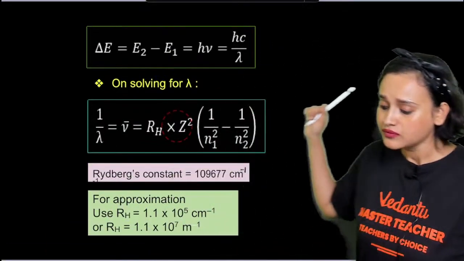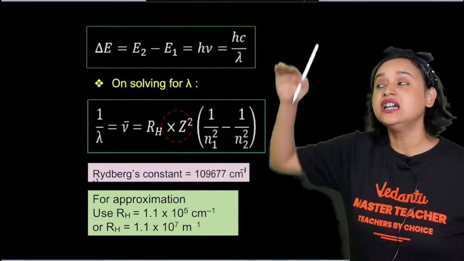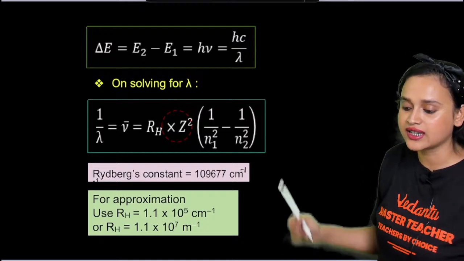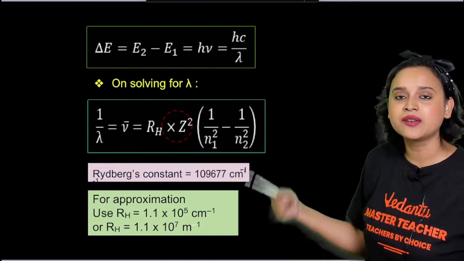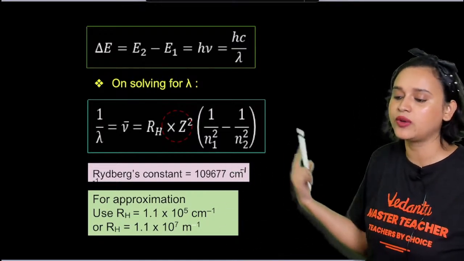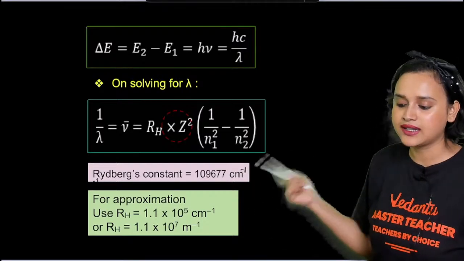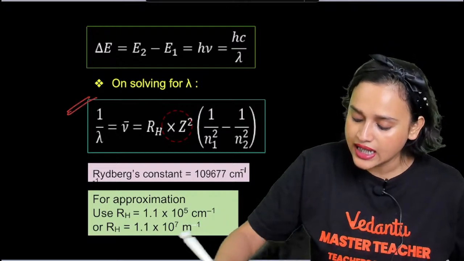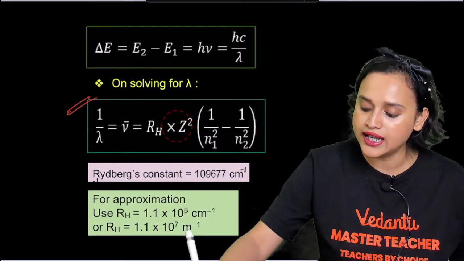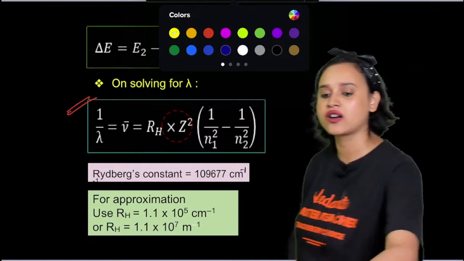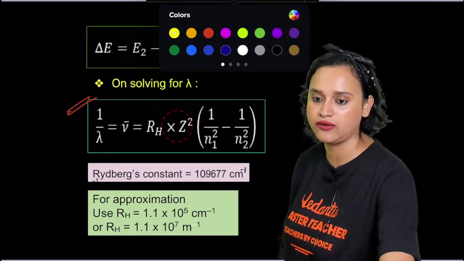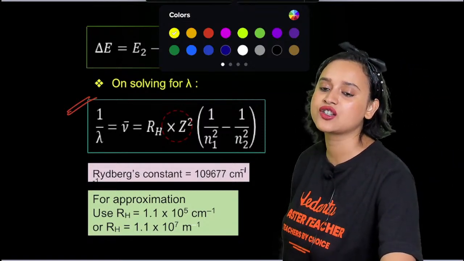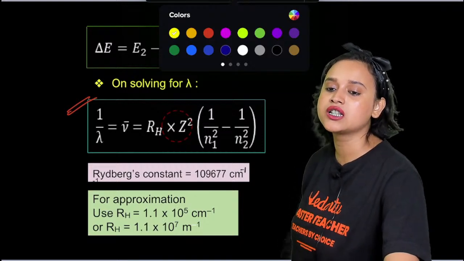Now, if you want to find out the difference between the energy levels, then what do you do? E2 minus E1 equals h nu. H nu is equal to hc divided by lambda. If you solve it for lambda, then you get this formula, and this formula, my dear students, is called your Rydberg's formula, everyone.